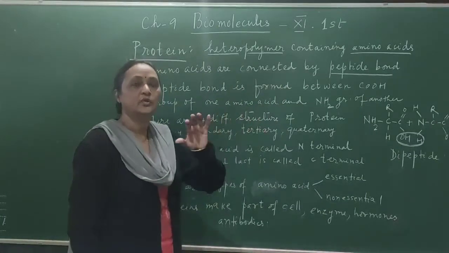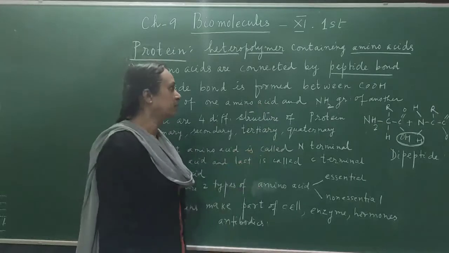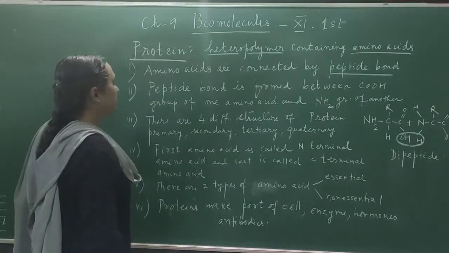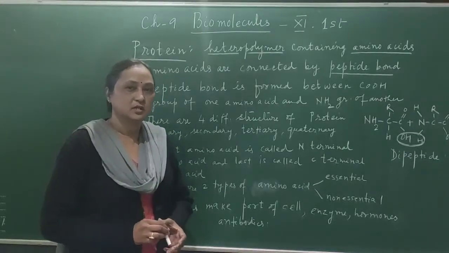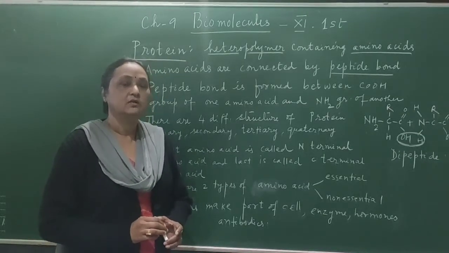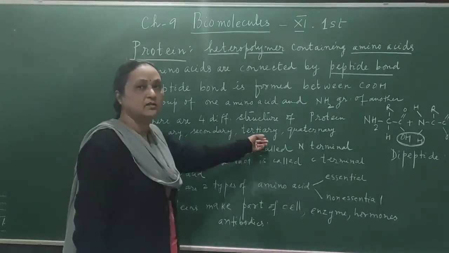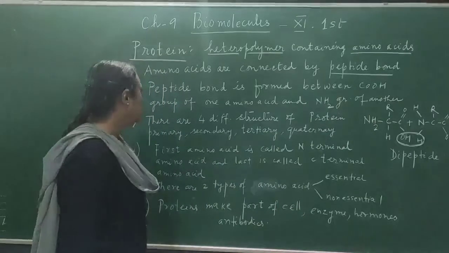In a protein you can find so many peptide bonds, depending on the number of amino acids. There are four different structures of protein: the primary structure, then the secondary, third is the tertiary and the fourth is the quaternary. So the structure is also variable.